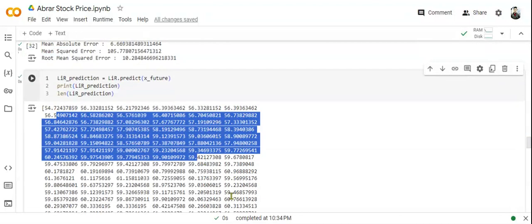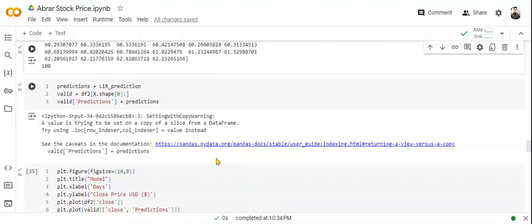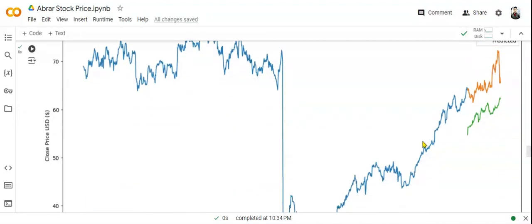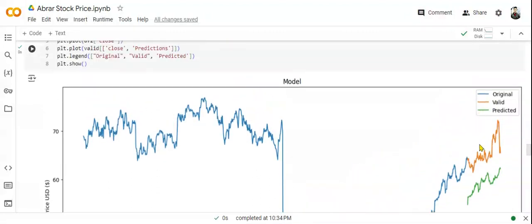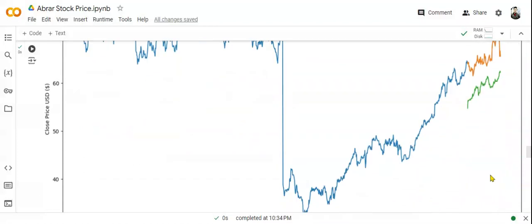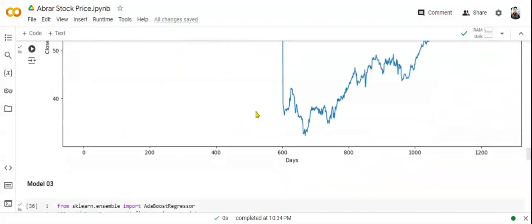We're showing the 100 days of future values and plotting the data. We can see the orange and the green lines are growing parallel to each other, but it is predicting quite close.